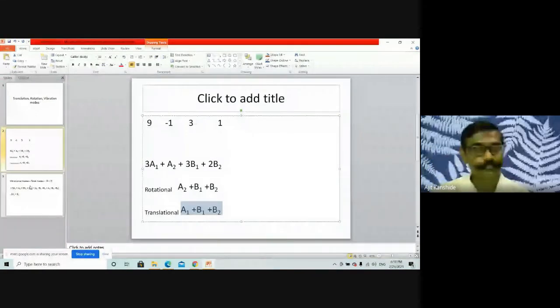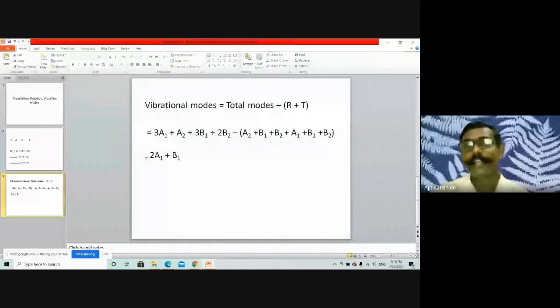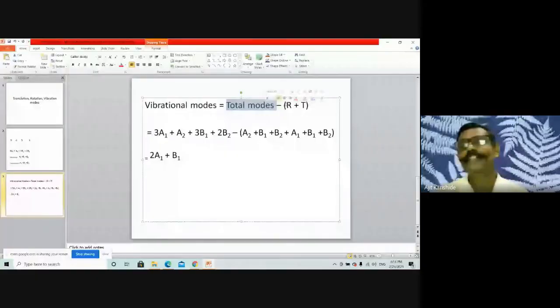Okay, good. Now see, vibrational modes. Vibrational modes is equal to total modes minus other modes, rotatory and translatory modes. Here, linear translatory modes are considered, and only those are to be considered. The additional portion, the quadratic translatory modes, I discussed with you. So all modes are represented here, and these are the rotatory modes plus translatory modes. Do the summation in this parenthesis and do the subtraction. You will get the answer 2A1 and B1. These are the vibrational modes.